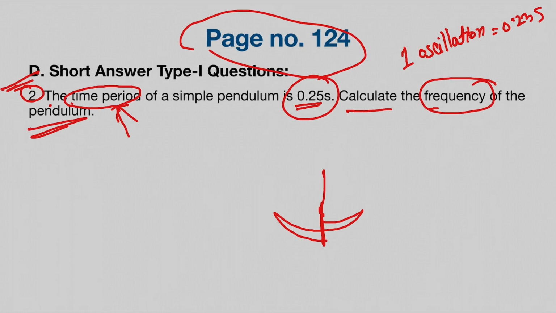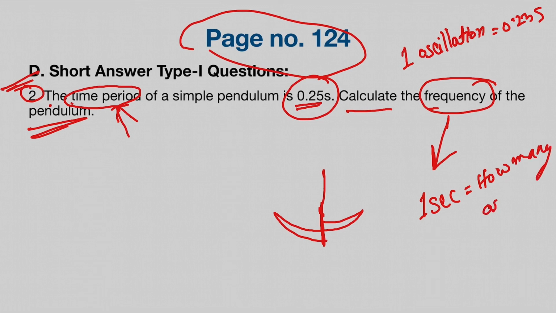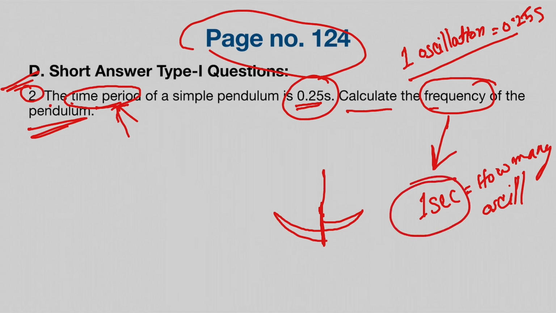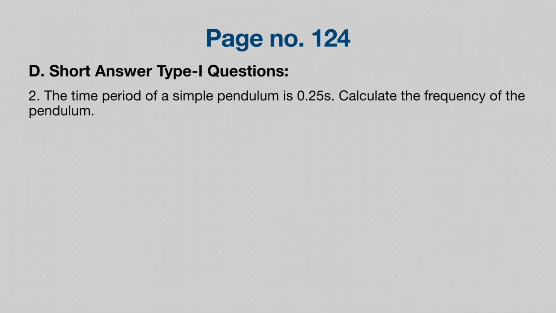All right, now next we have: calculate the frequency of the pendulum. Now we will try to recall the meaning of frequency also. Frequency means how many oscillations within 1 second. So that is what we have to find. We already know that the time taken for one oscillation is 0.25 seconds. So how many oscillations will be completed within 1 second? All right, so let me clear the board and let's start solving. First we will write what is given in the question.